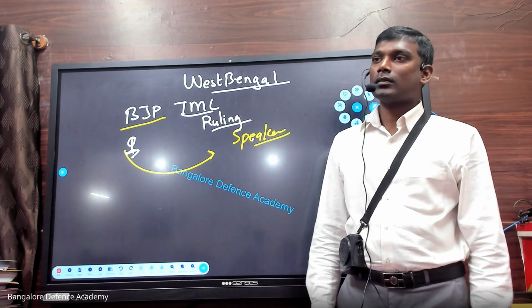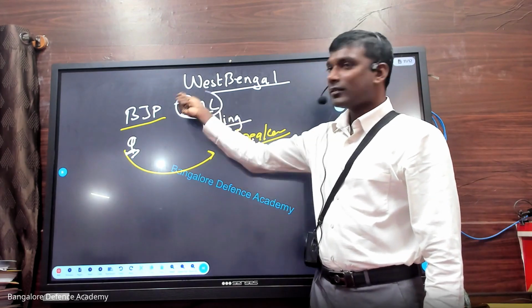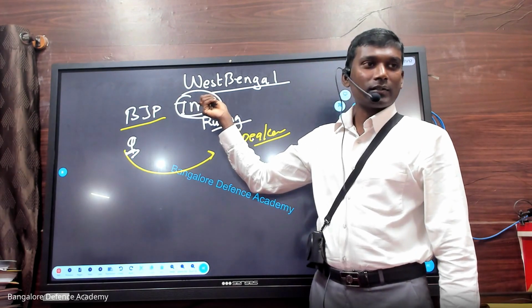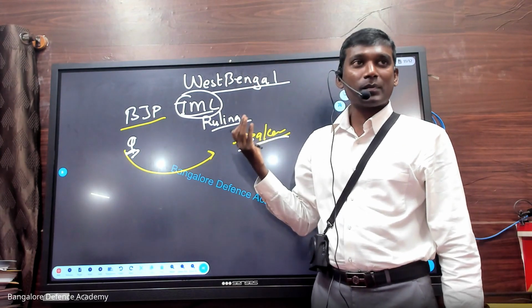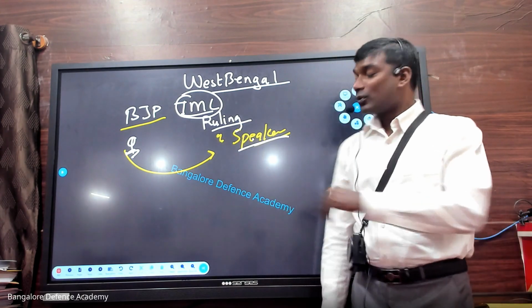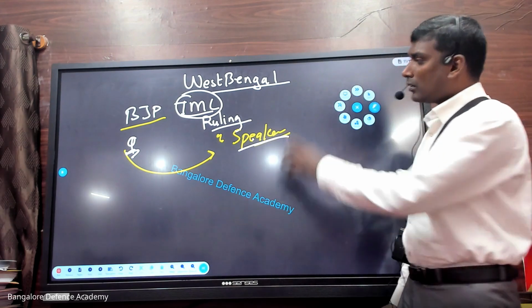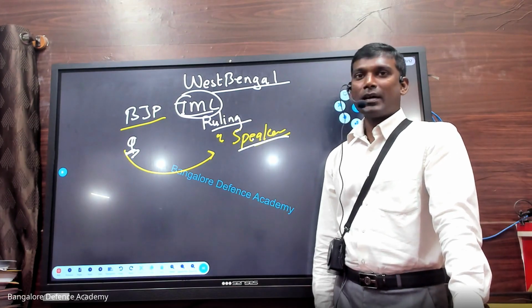Why? Because anyway, who's the speaker? Trinamool Congress. This guy is also indirectly in his mind supporting. So now the Supreme Court told you are the final decision maker. Now in this case you can't see anti-defection. Did you understand?